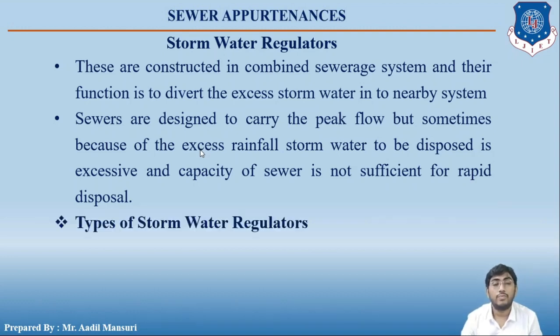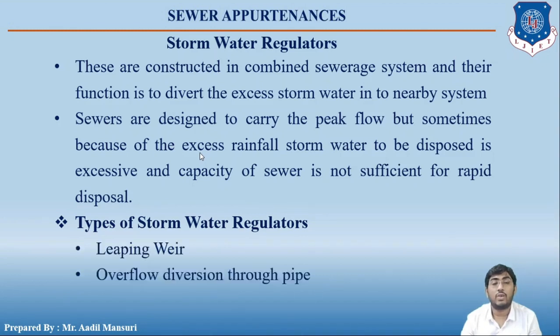There are three different types of stormwater regulators. First is the leaping weir. Second is overflow diversion through pipe. And third is the siphon spillway. Let us have a look at them in detail one by one.